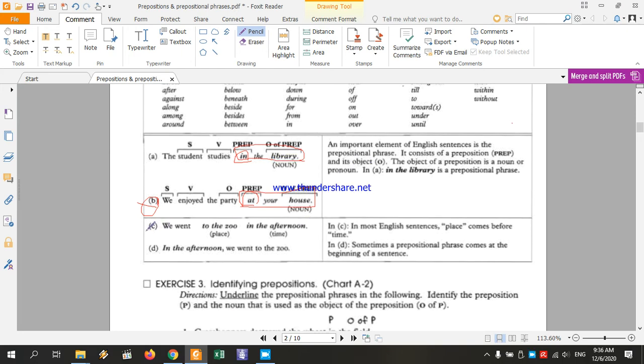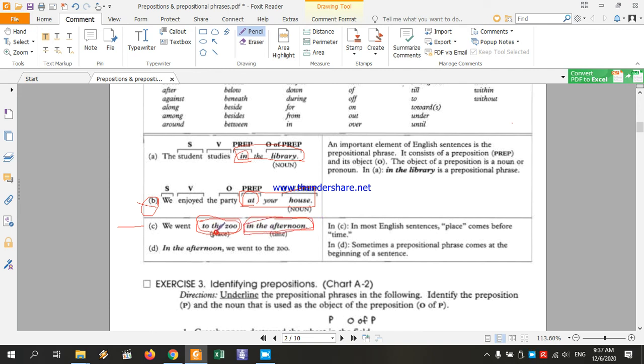Sometimes we can have two prepositional phrases in one sentence, as in C. We went to the zoo in the afternoon. "To the zoo" is the first prepositional phrase, and "in the afternoon" is the second prepositional phrase. Normally, we would put the prepositional phrase that expresses the place before the time prepositional phrase.